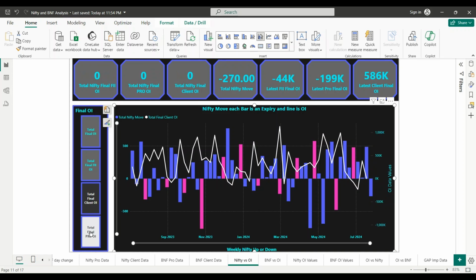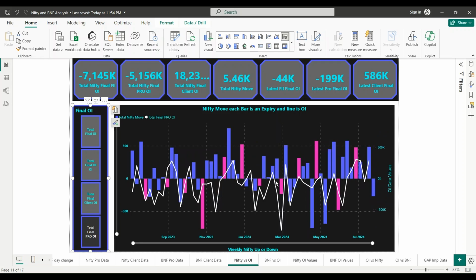Similarly, if you go to pro data, you'll see mostly down. The data is almost negative, and whenever data is positive, Nifty is always positive. So clients and pros are the market runners here. Whenever they're negative, it's down, negative, down, negative, down. And for positive, they are not down, they are neutral.